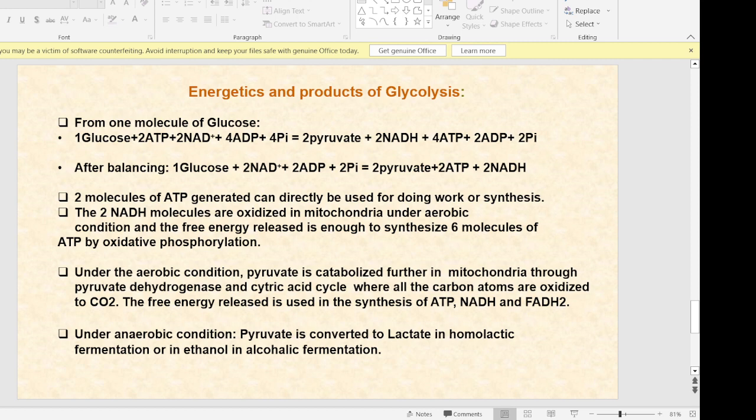Under aerobic condition, pyruvate is catabolized further in mitochondria through pyruvate dehydrogenase and citric acid cycle, where carbon atoms are oxidized to CO2. The energy released is used in synthesis of ATP, NADH, and FADH2.